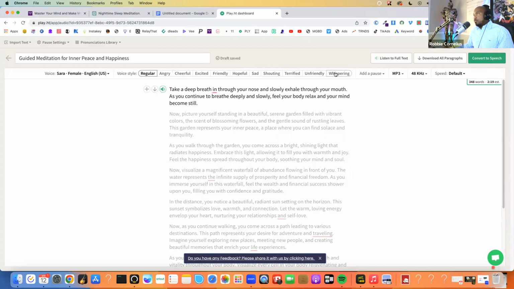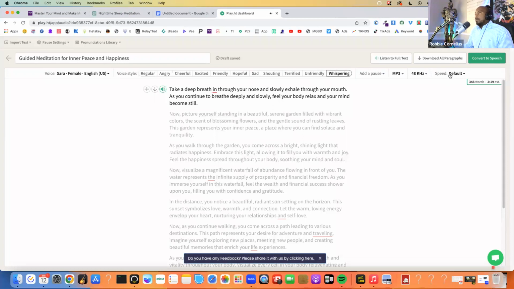I'm going to choose the whispering tone because I can change the tone of her voice. For instance, I'll let you hear how it sounds regularly. So that is the regular tone. I'm going to choose the whispering tone and watch.